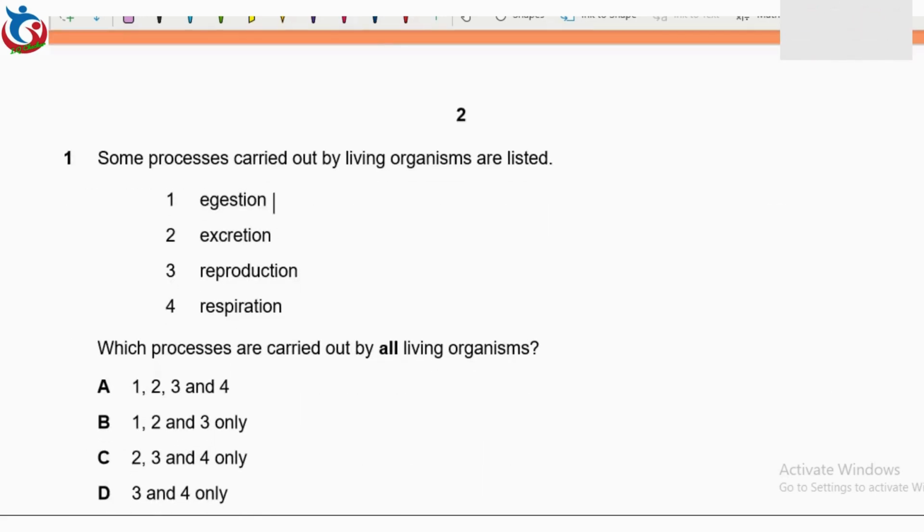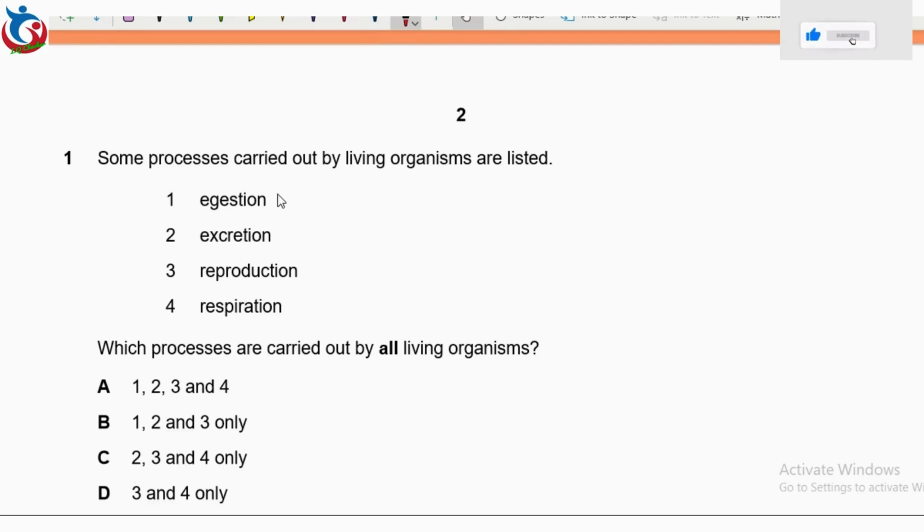Question 1 says, some processes carried out by living organisms are listed. We have 1 egestion, 2 excretion, 3 reproduction, and 4 respiration. So which processes are carried out by all living organisms?